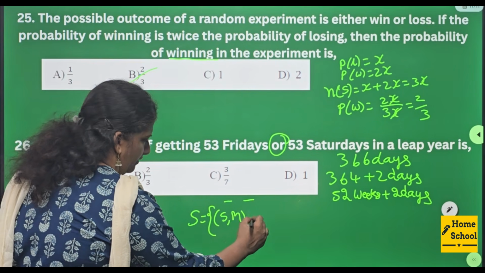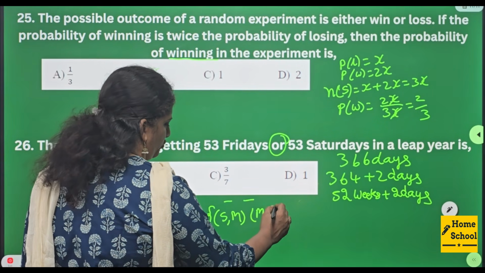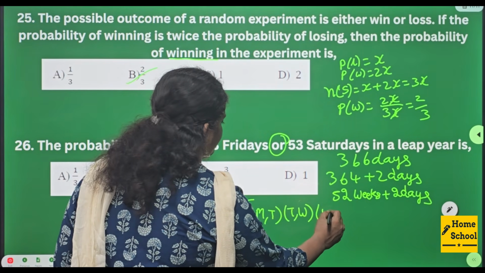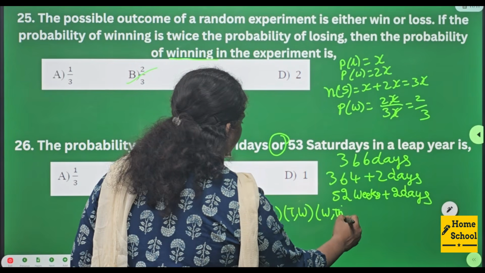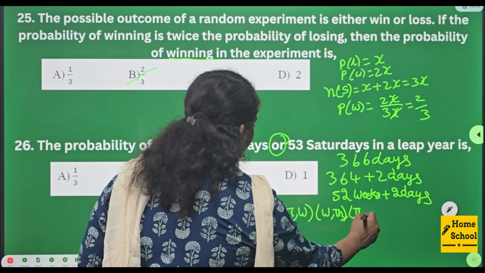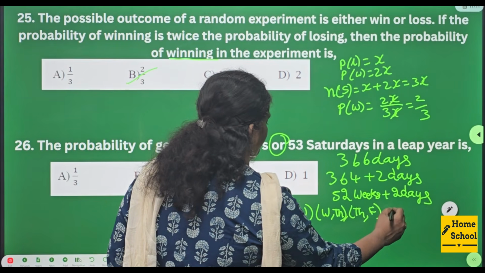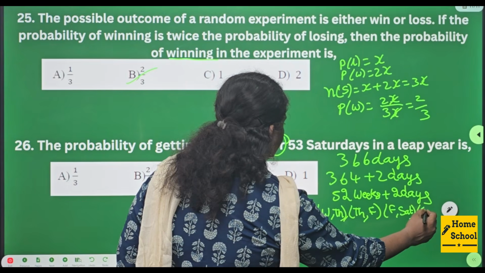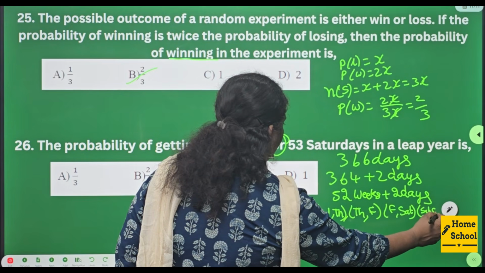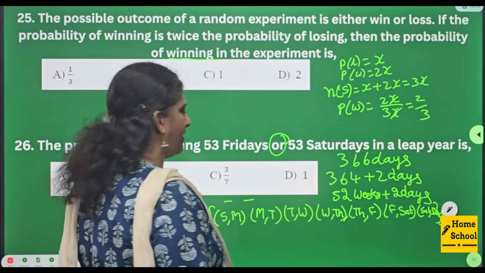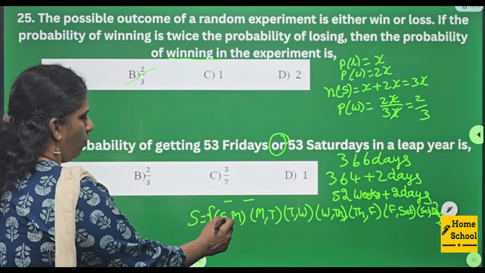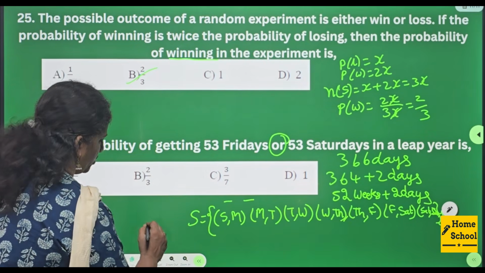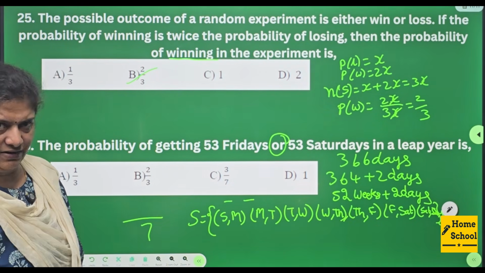Sunday, Monday, or Monday, Tuesday, or Tuesday, Wednesday, Wednesday, Thursday, Thursday, Friday, Friday, Saturday, and the last one is Saturday, Sunday. In total, how many sample spaces are there? Count. 1, 2, 3, 4, 5, 6, 7. So your denominator is 7.